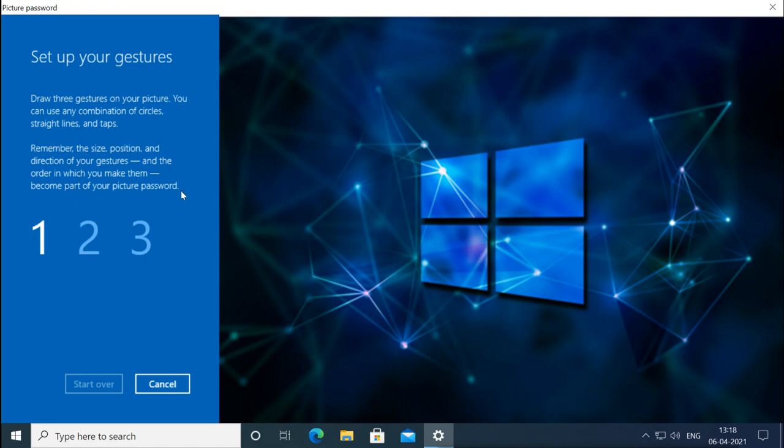So first gesture, let's say I will do this cross. This is my first gesture. My 2 gestures are done, 1 and 2, and now I have to provide the third gesture. So third gesture I will put a circle here.